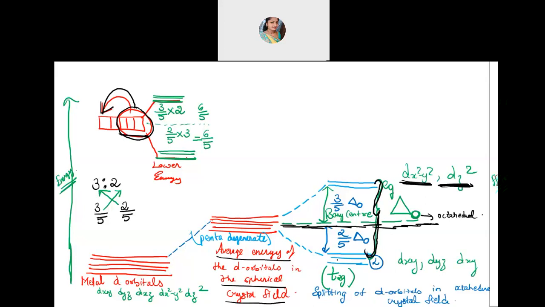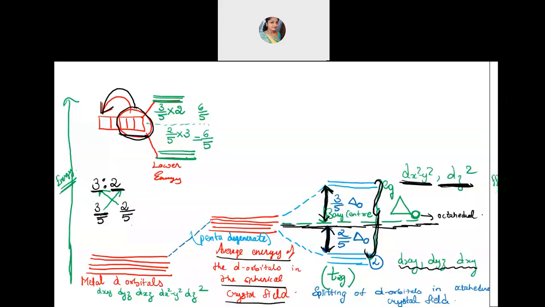And how much is the energy difference? The energy difference should be the same, no? Whatever energy these three orbitals have lost, the same energy is gained by the upper two orbitals. So this difference should come out the same. This difference, the down one, I'm putting an arrow mark, I have written 2 by 5, and then this 3 by 5 should come out similar. So we take the energy in a 3:2 ratio, because 3 orbitals have gone down and 2 orbitals have gone up out of 5. So I have written 3 by 5 and 2 by 5, and this energy should be made equal.